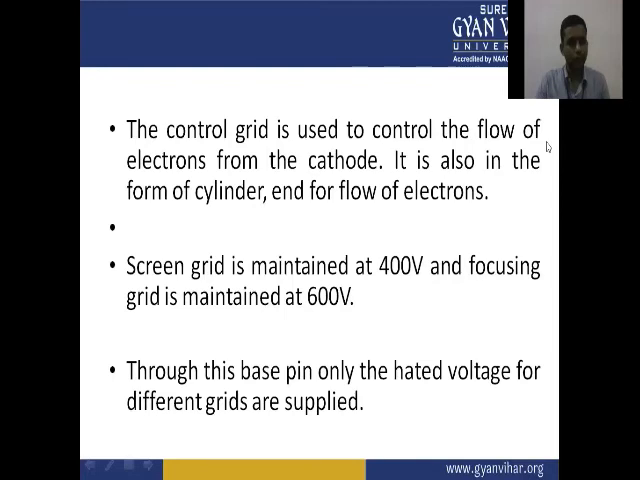So the cathode will generate and control the electron gun. The control grid is used to control the flow of electrons from the cathode. It is also in the form of a cylinder for the flow of electrons. The screen grid is maintained at 400 volts and the focusing grid is maintained at 600 volts. Through the base pins, only the rated voltages for the different grids are supplied.